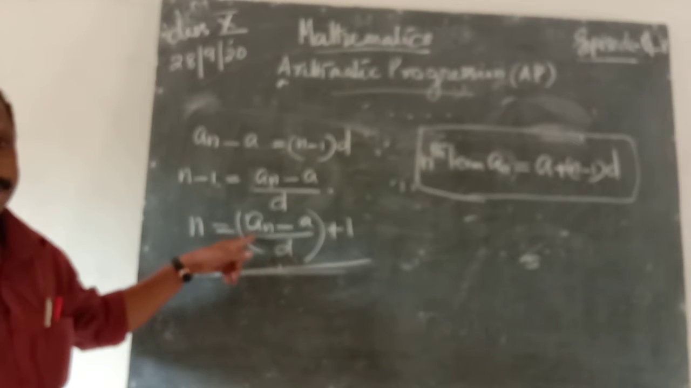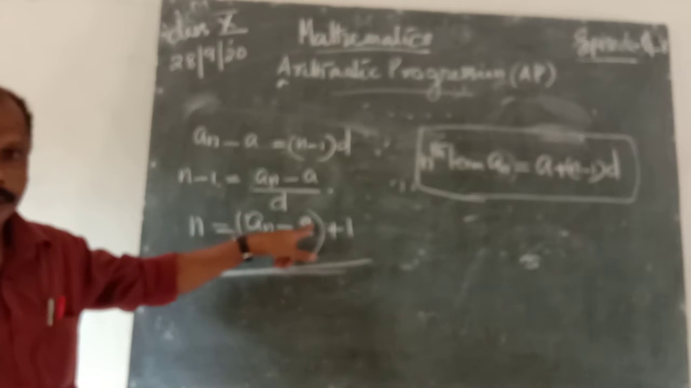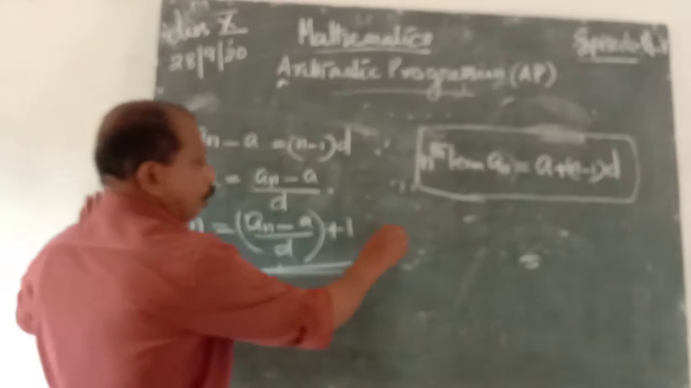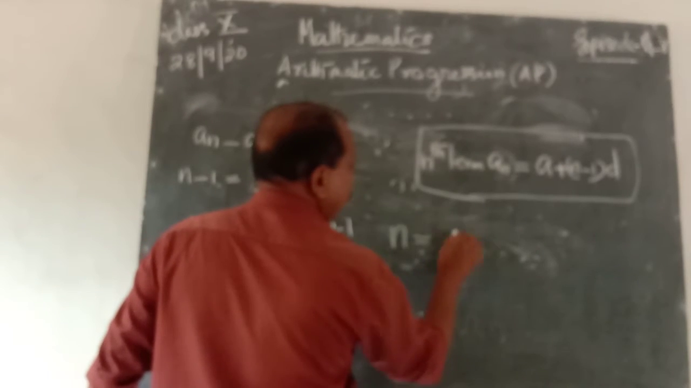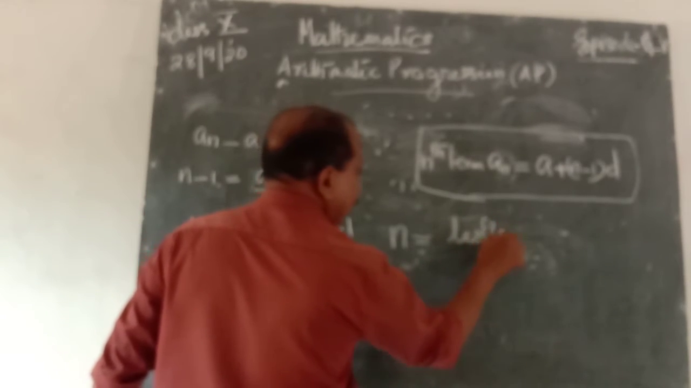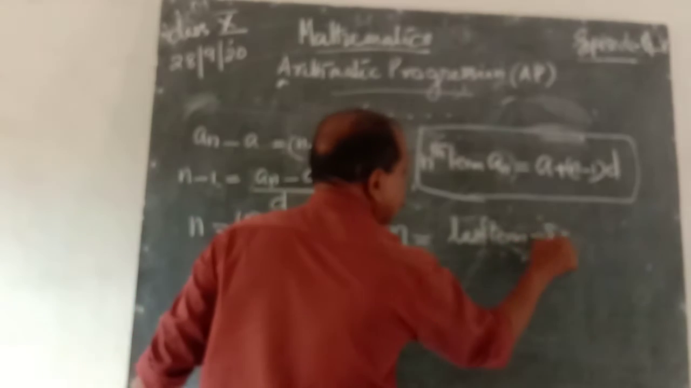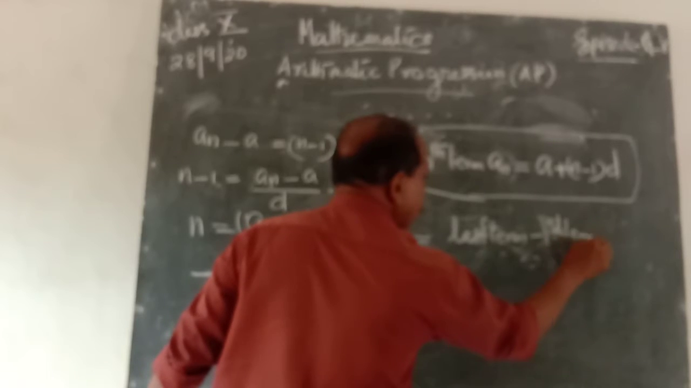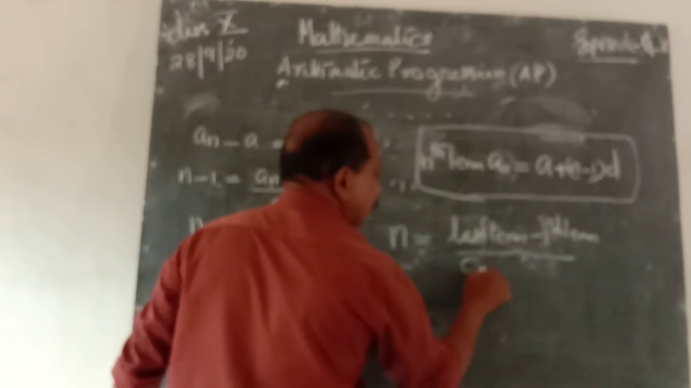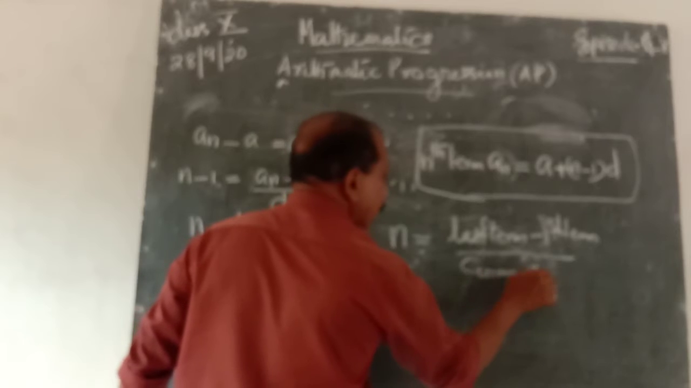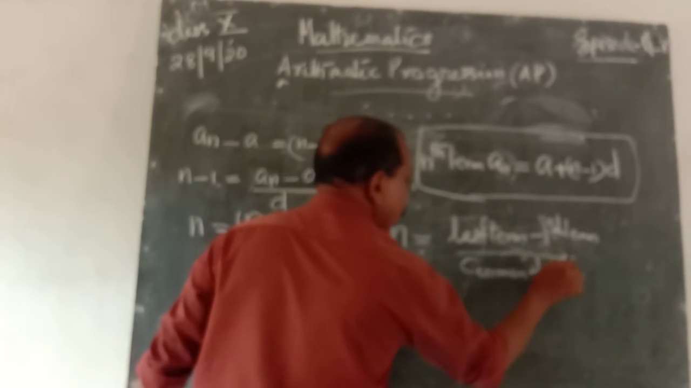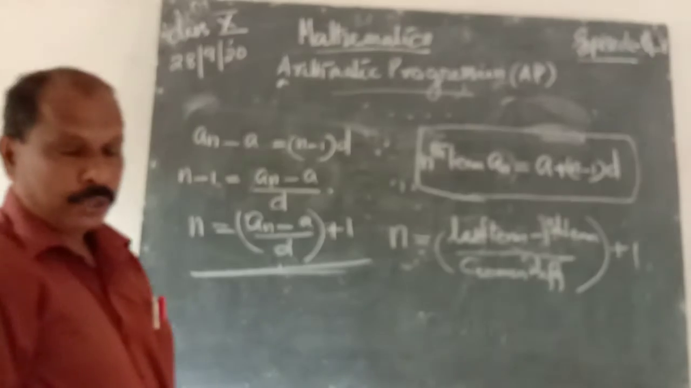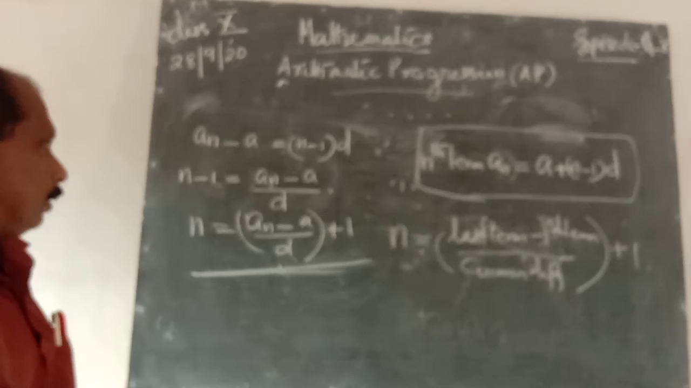That is the last term minus the first term, divided by the common difference, plus 1. That means the number of terms n is equal to last term minus first term by common difference plus 1. That is the number of terms of an arithmetic progression.